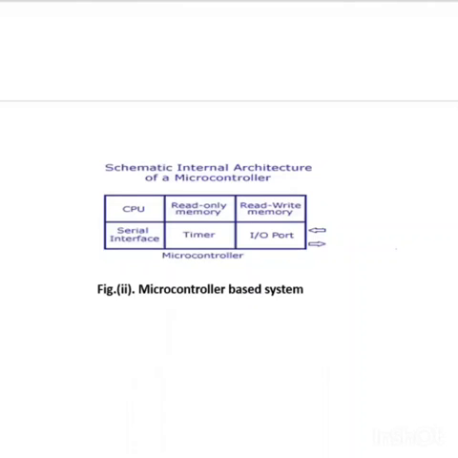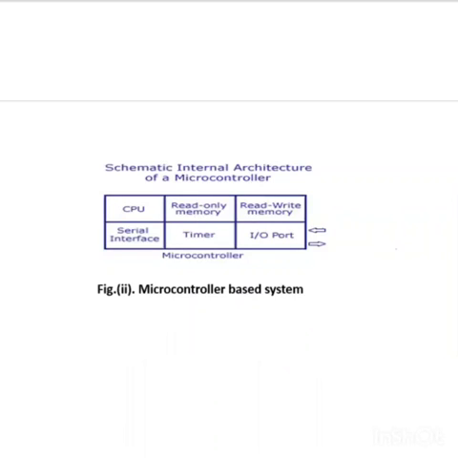The biggest difference is what? Here the microcontroller is used only for a permanent program. It means we can't make changes in the program. The program is predefined and all the peripherals are inside the chip, so there is no need for external devices. As compared with the microprocessor, the microcontroller is fast, and microcontrollers are available in the market as 8-bit, 16-bit, 32-bit, 64 and 128-bit also.